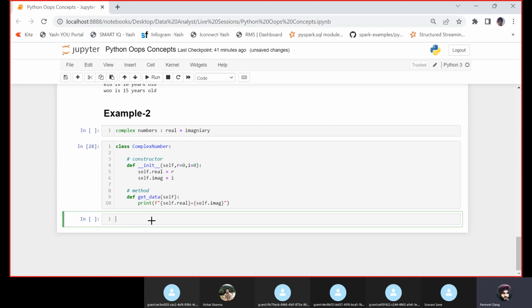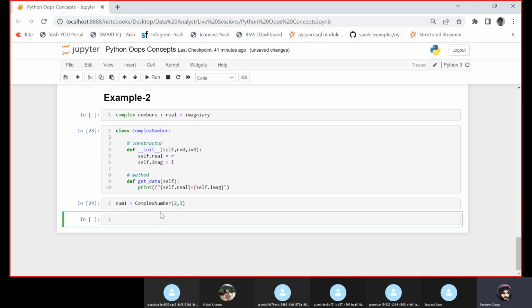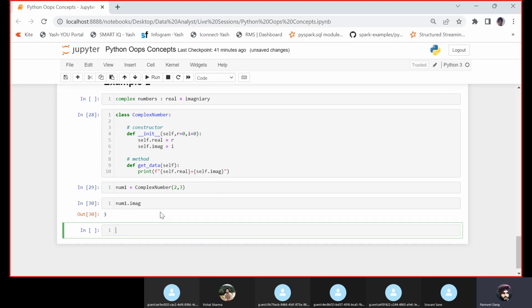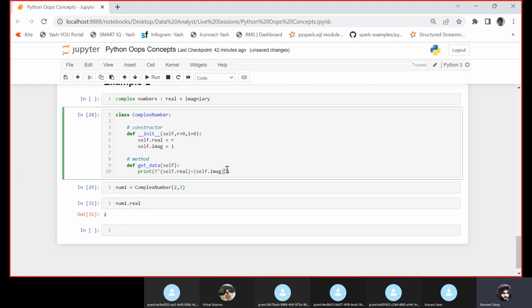Let me call it num1, a complex number, and pass 2, 3. If I call num1 dot, see, image has 3, the imaginary part is 3, and the real part is 2.